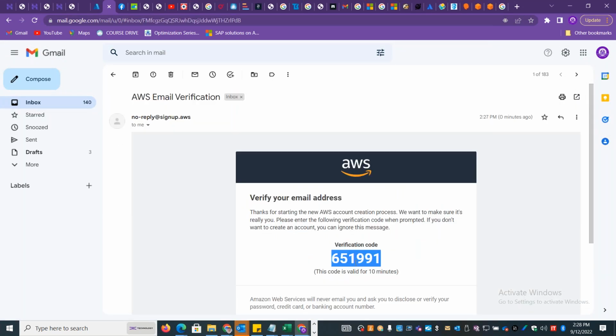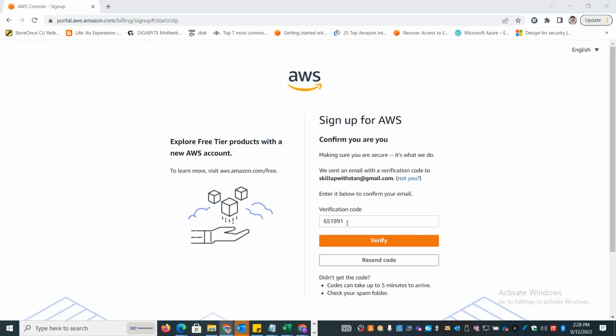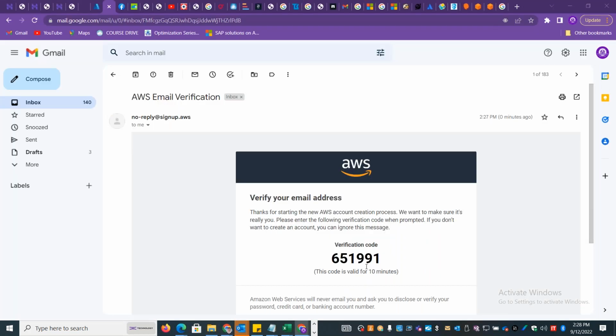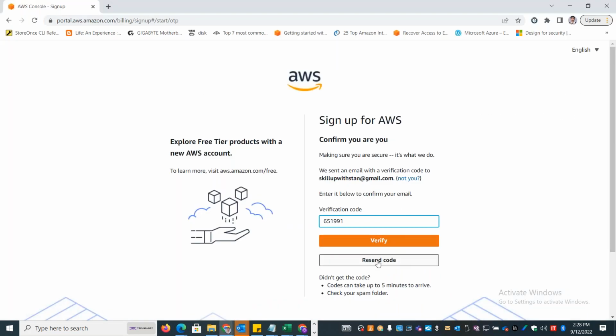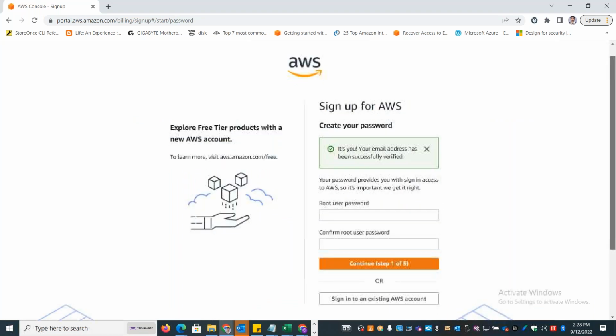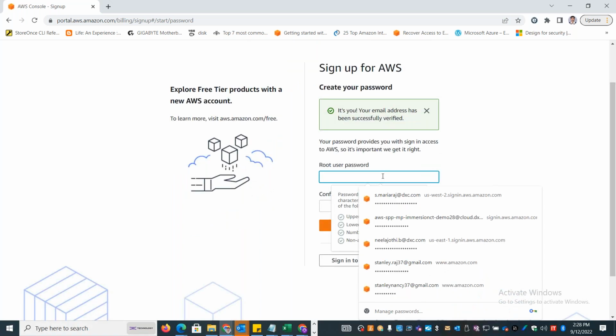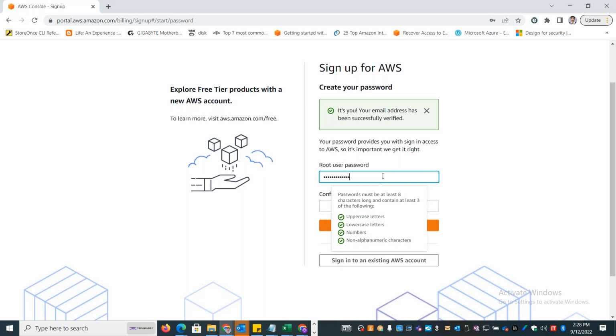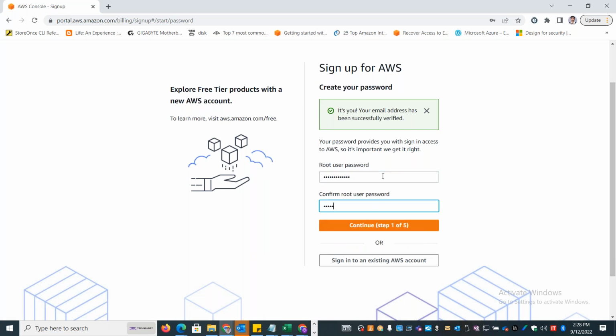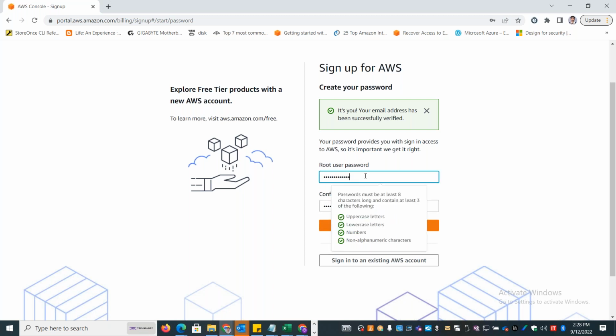Okay, you can copy the verification code and sign up. This code is valid only for 10 minutes. You can also regenerate it if the code has expired by sending a resend code. Okay, you can set up a new password for your root user. It needs to be at least 8 characters with at least 3 of the following combinations: uppercase, lowercase, and numbers, all on alphabet.